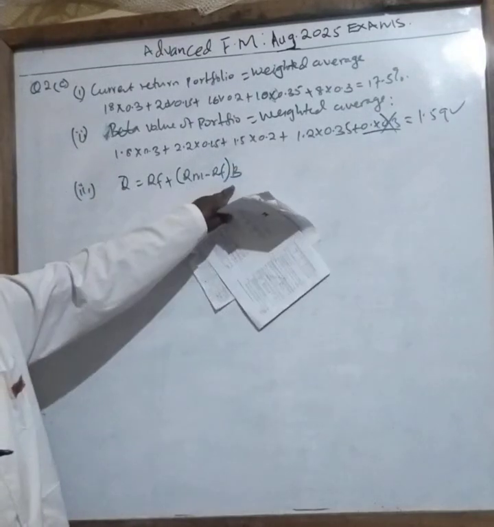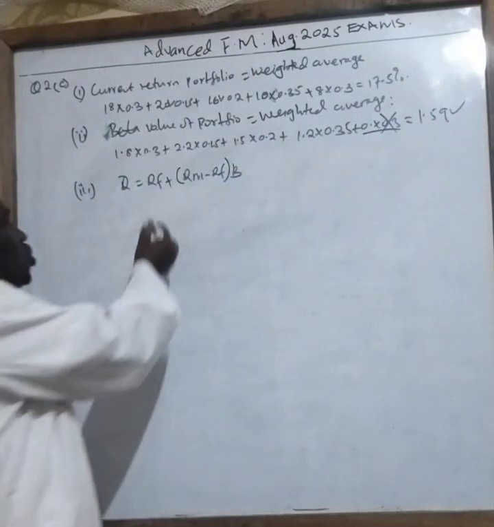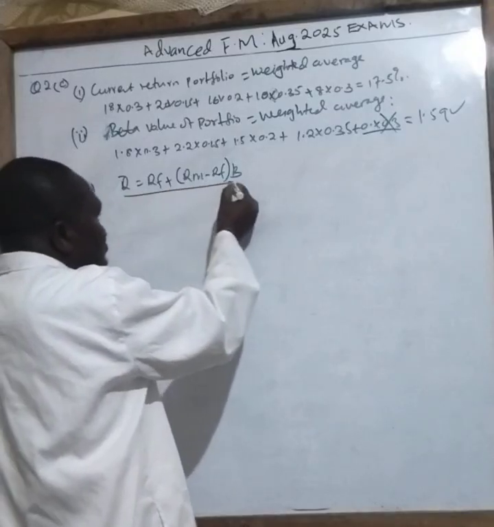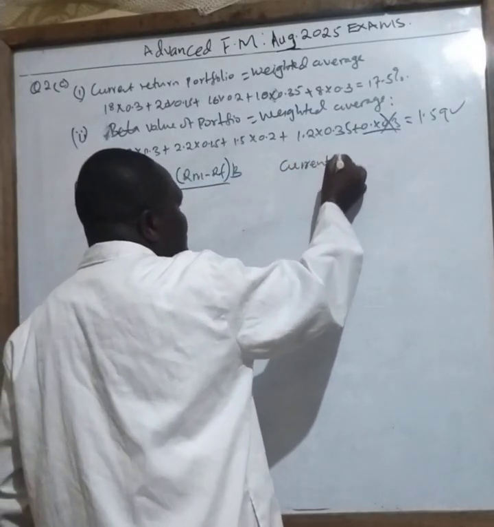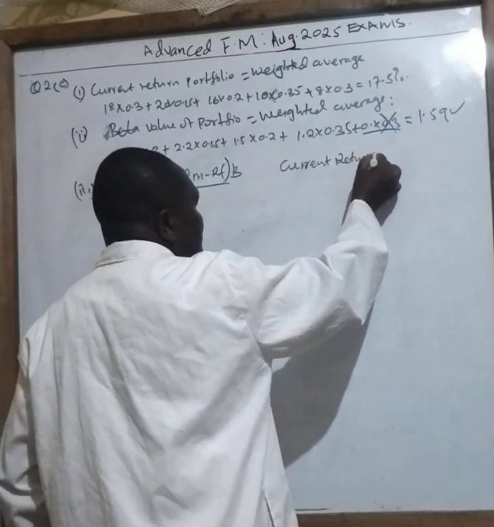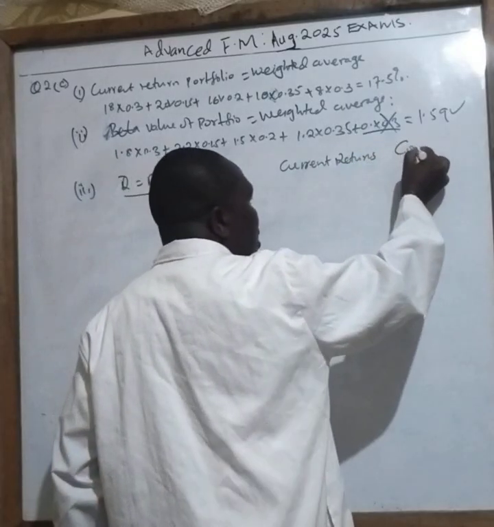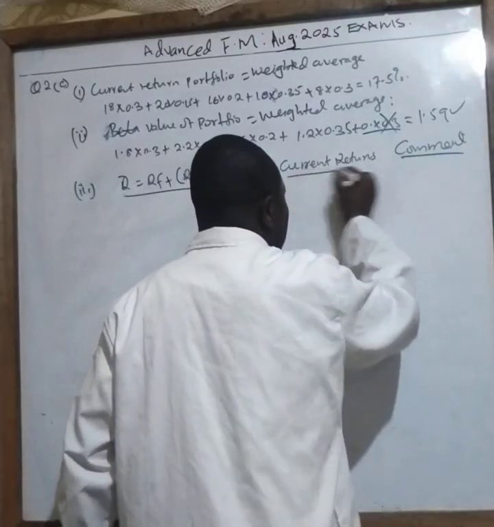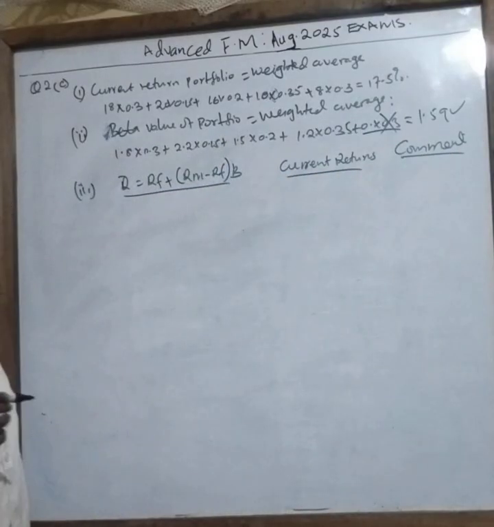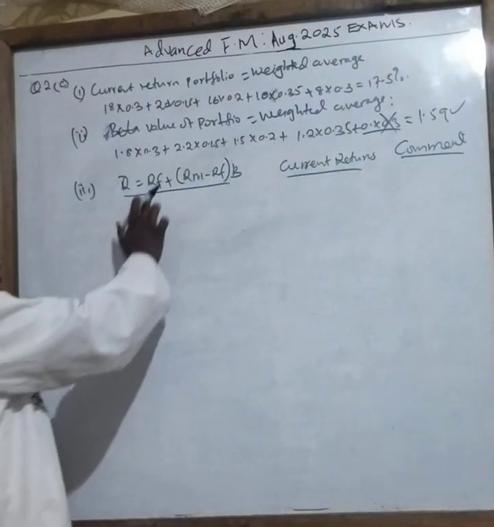So we have assets A to D. Then we want to compare the results that we get here with the current returns. Then we can make the comment.